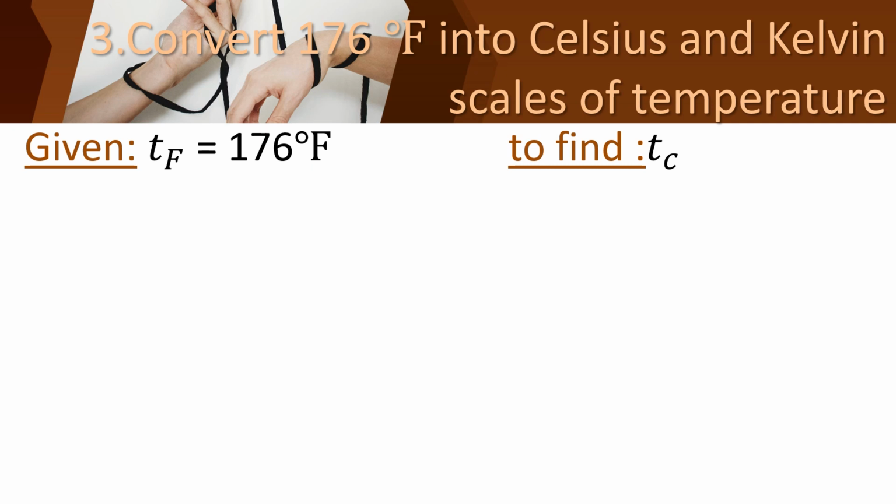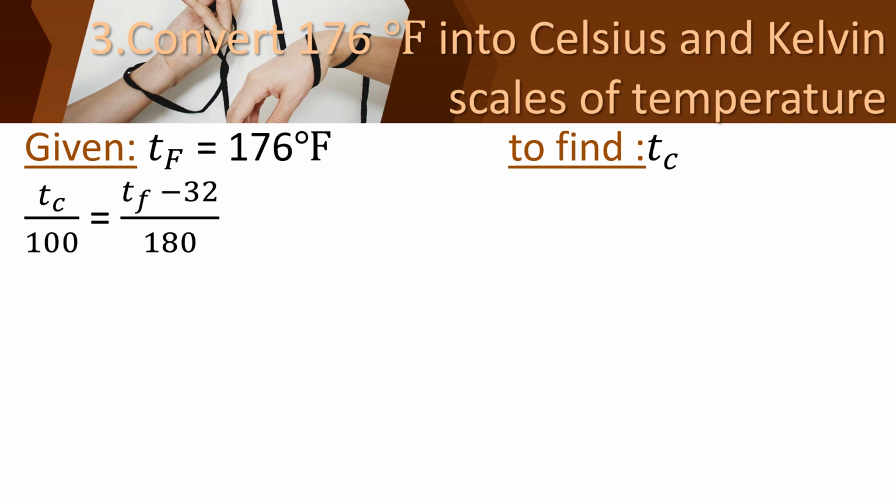To find Tc, the temperature in Celsius scale, you can use this equation: Tc upon 100 equal to Tf minus 32 upon 180.